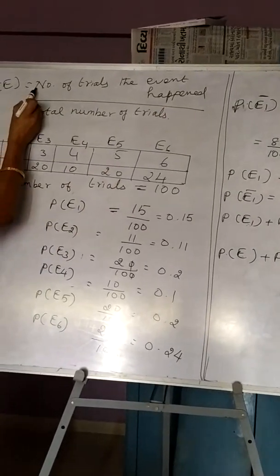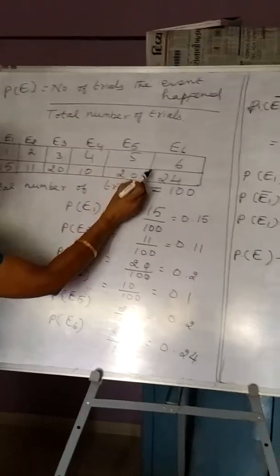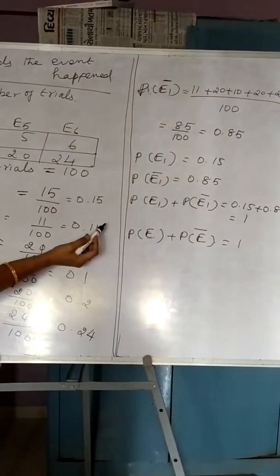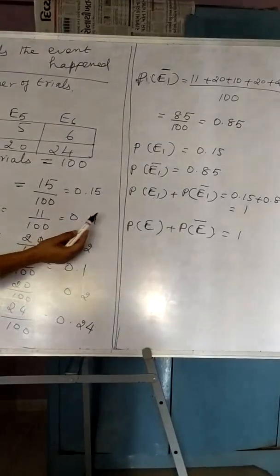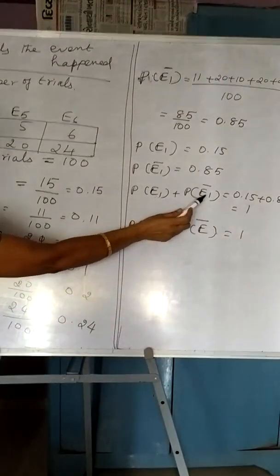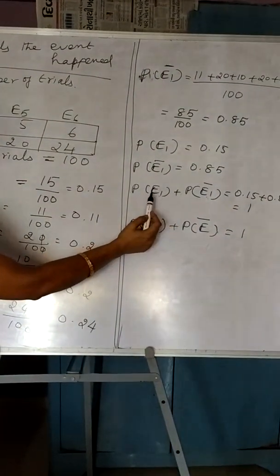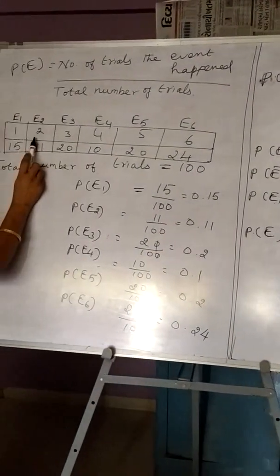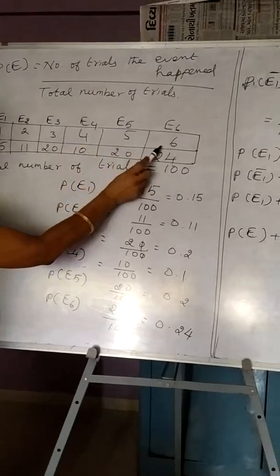So we should remember this. Also we should remember that the probability of occurrence of an event plus non-occurrence of an event is always equal to 1. How I checked for the first event, like that at home you can check for the remaining: P of E2 plus P of E2 bar. Similarly for 3, 4, 5 and 6 you can check.